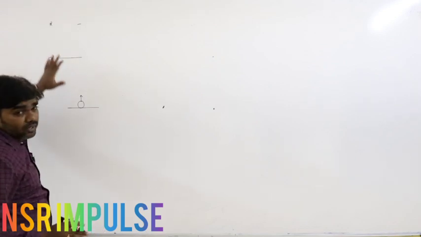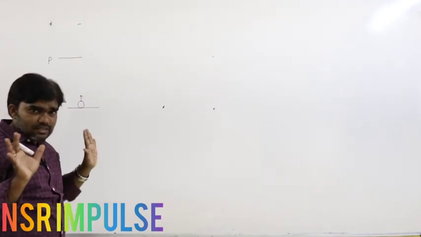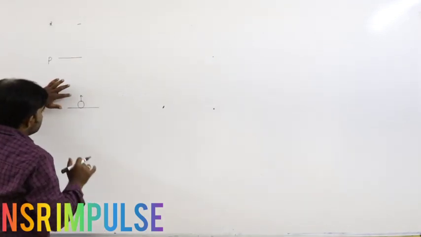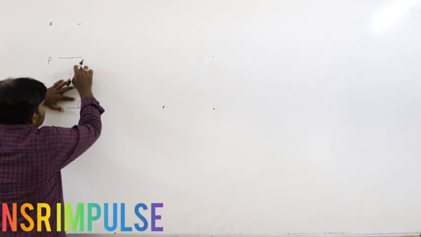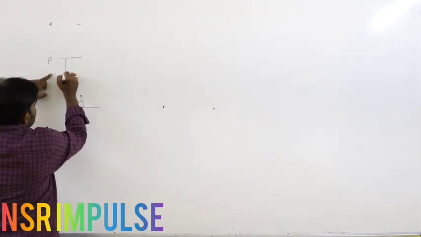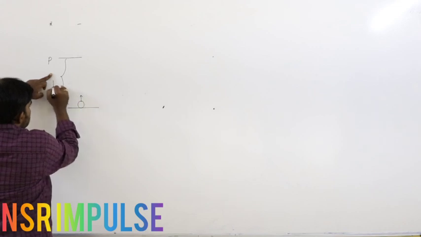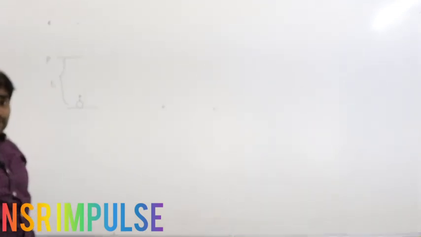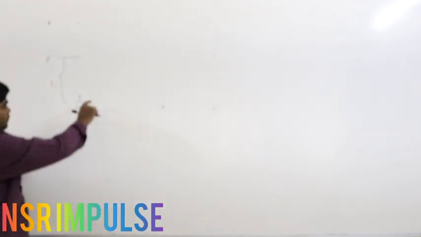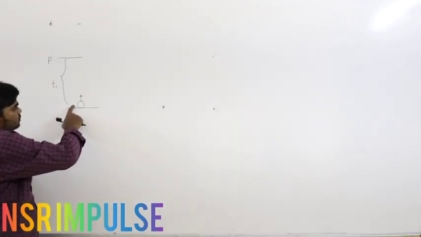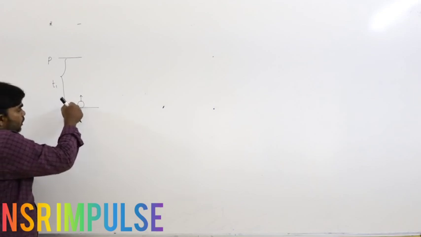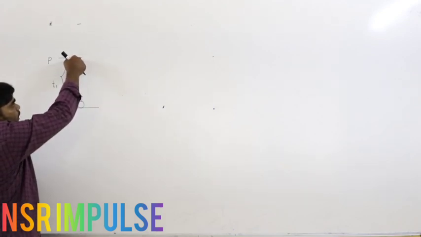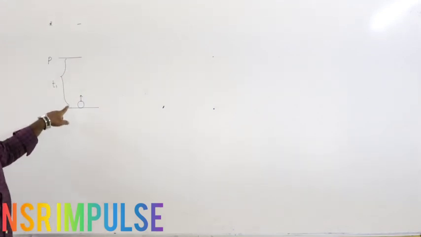The time taken from the point of projection to the point P is T1.